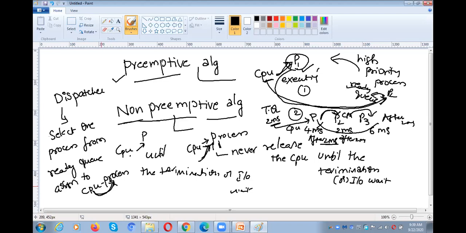The dispatcher is responsible for switching from one process to another. All those things we talked about, the switching of the CPU and assigning the CPU to one program among many processes. In the ready queue there are many programs, and from those only one program will be assigned to the CPU. All these things are done by the dispatcher.